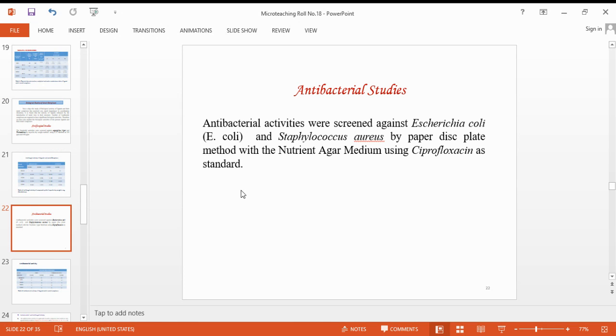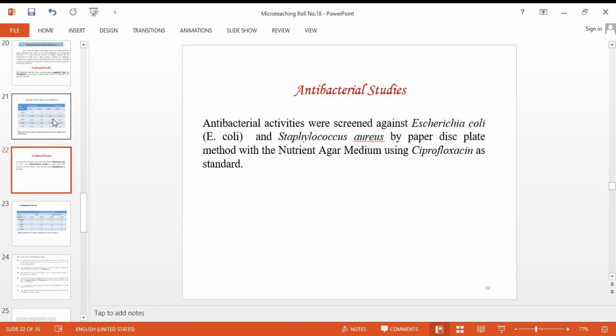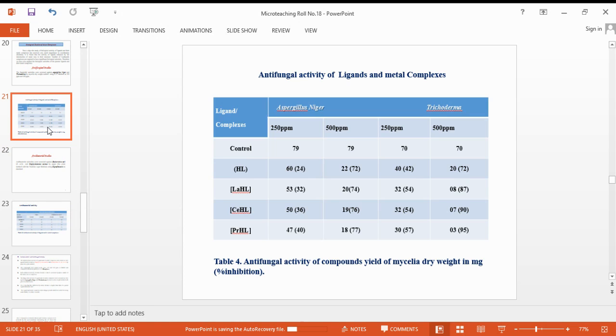Here, ciprofloxacin is used as a standard. These are the data of antifungal activity. Here we can clearly see that as compared to the ligand, these metal complexes show higher activity, and this is the antifungal activity of the control.